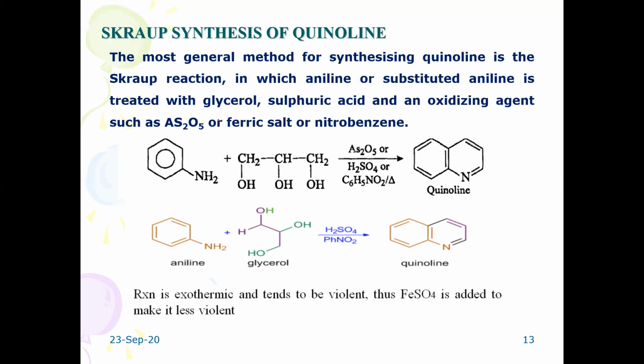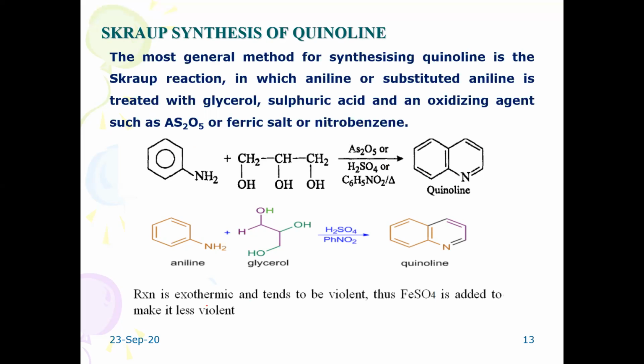The most important synthetic method is the Skraup synthesis of quinoline. It involves the reaction between aniline and glycerol, a trihydric alcohol, in the presence of arsenic oxide and sulfuric acid or nitrobenzene. Nitrobenzene acts as an oxidizing agent. These two important catalysts help in the dehydration of glycerol and also in the condensation between the dehydrated glycerol and aniline to give a quinoline structure.